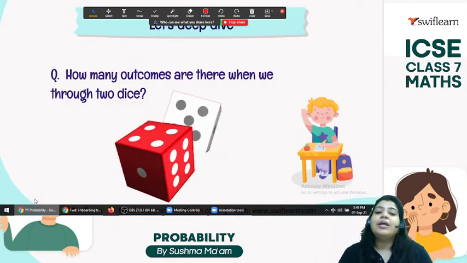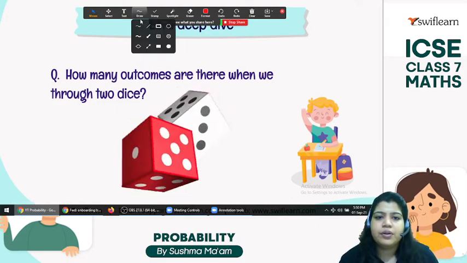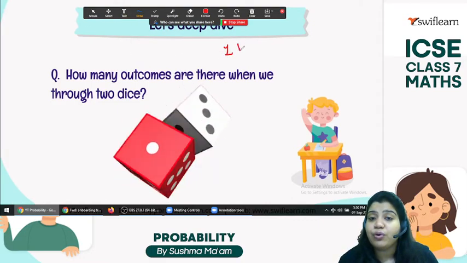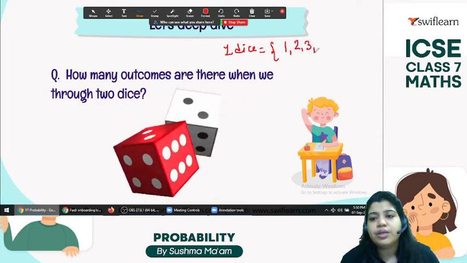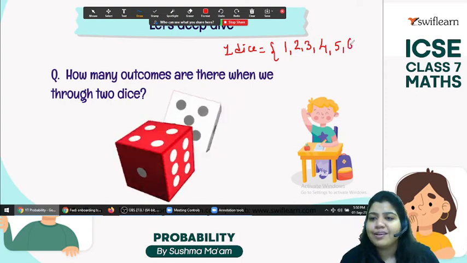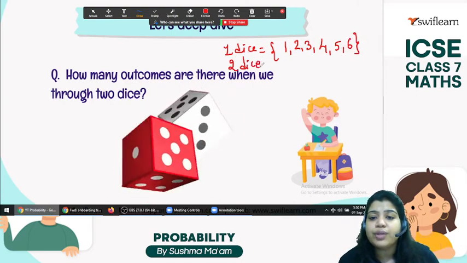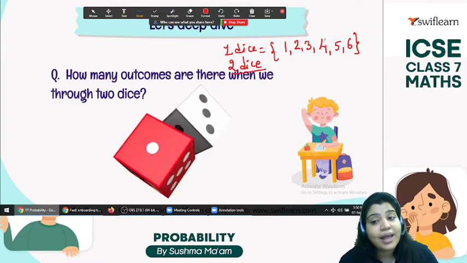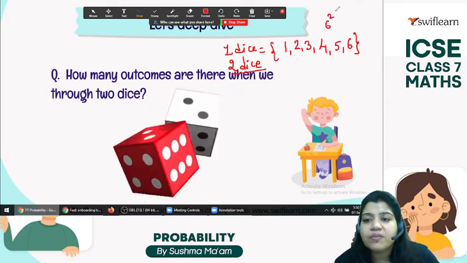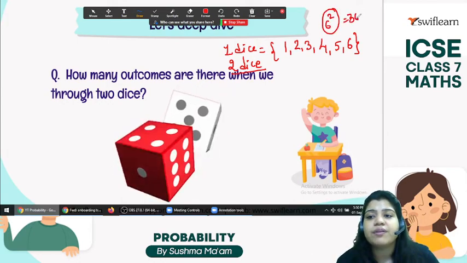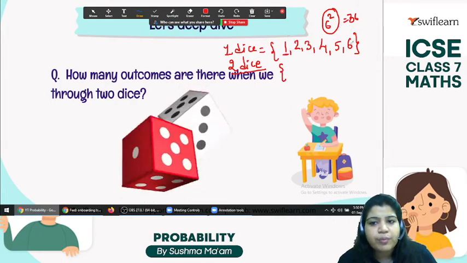So now the question: how many outcomes are there when we throw 2 dice? एक डाइस को थ्रो किया था तो कितने आउटकम थे? We have 6: 1, 2, 3, 4, 5, 6. And if we throw 2 dice, with one having 6, so 6 raised to the power 2. How many? 36. And how? So this is distributive with all.